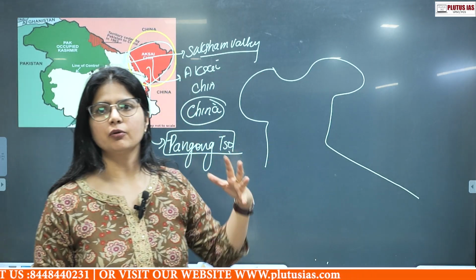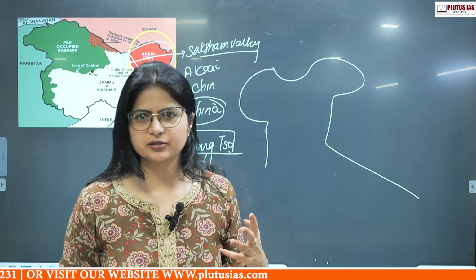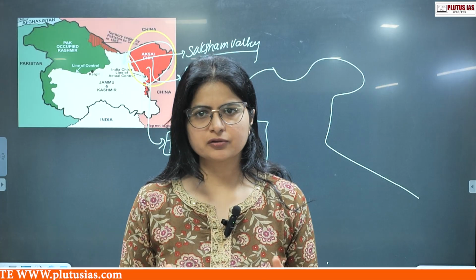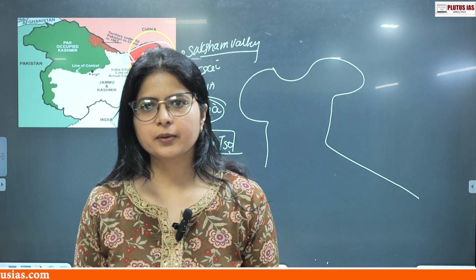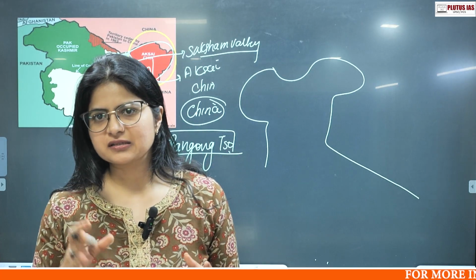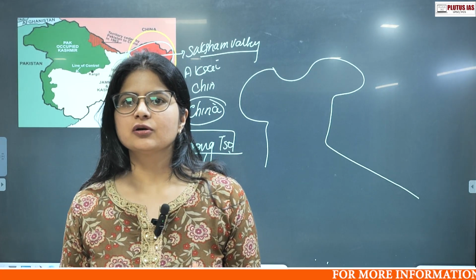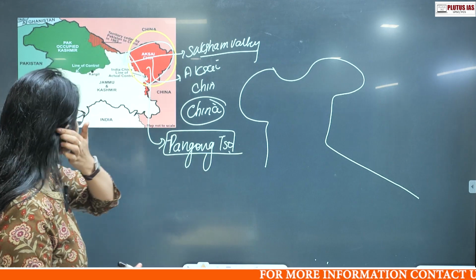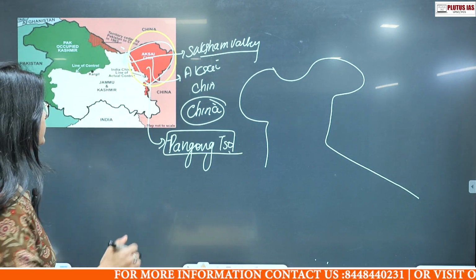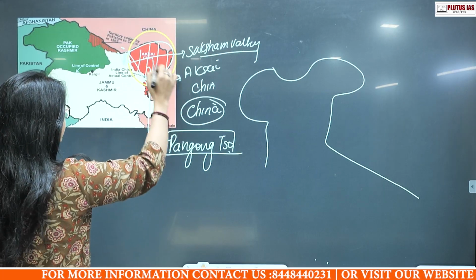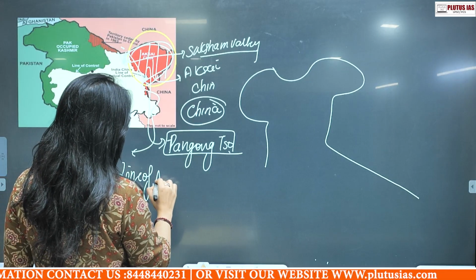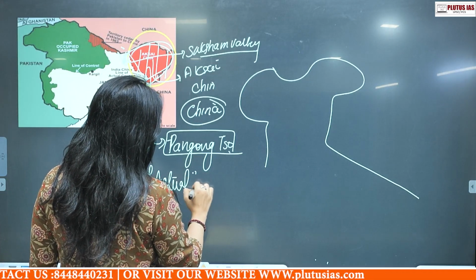Basically the land boundary with China has been divided into three major sectors: the western, the middle and the eastern. In the middle sector, we do not have so much dispute. Only 2000 square kilometers of area is claimed by China there. But the western sector and the eastern sector carry the major weight. For example, this whole area which has been red marked is the disputed land, and there we call it the Line of Actual Control. This is known as the Line of Actual Control.